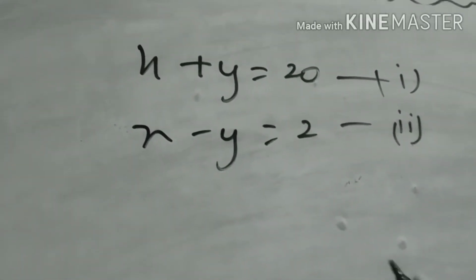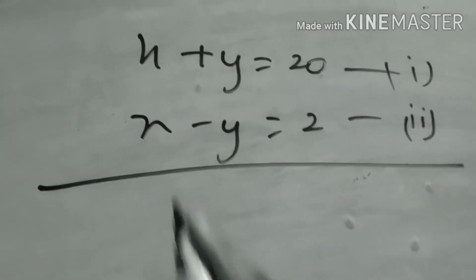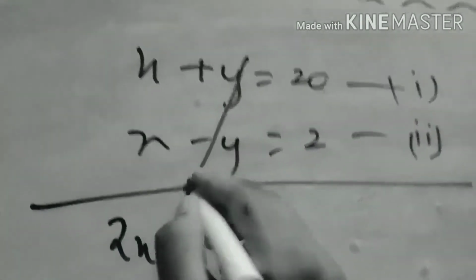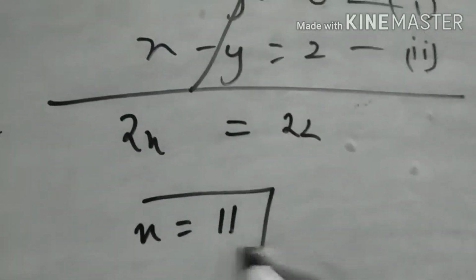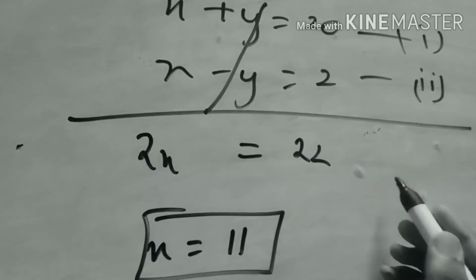Now we'll be solving these 2 equations. What we will do is just add both equations. This will become 2x, y will cancel out, and equals 12. So x will equal 6, and when we put this in any equation, 6 minus y equals 2.